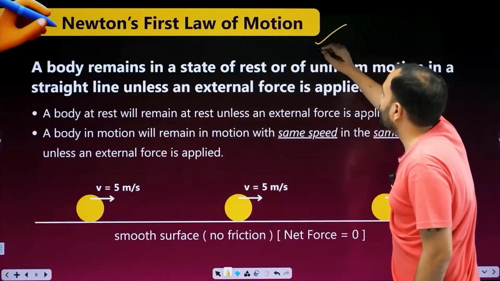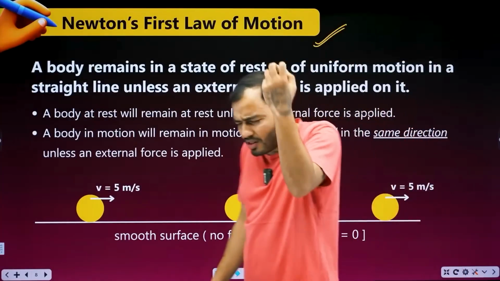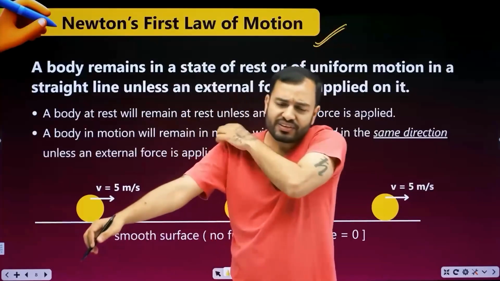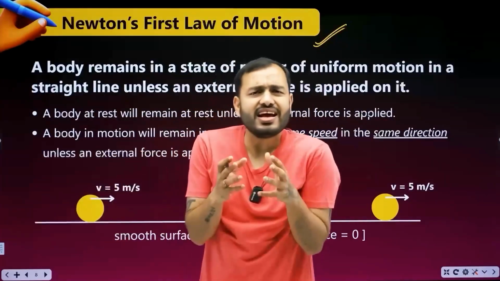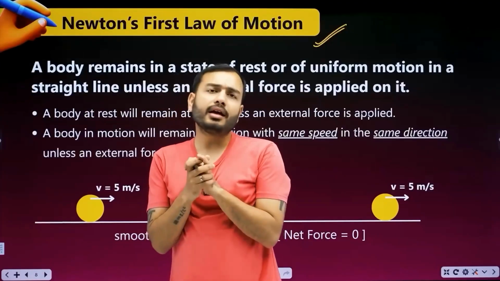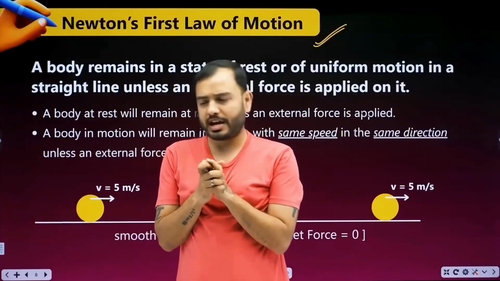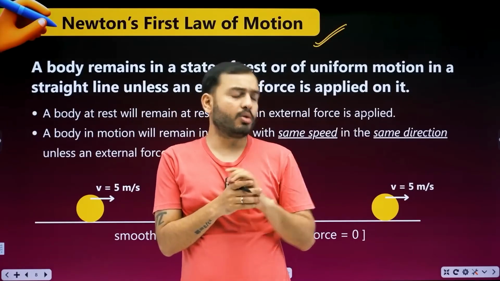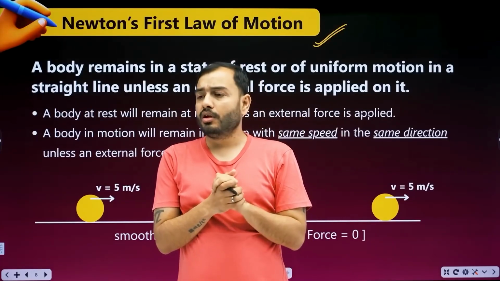Next is, beta, Newton's first law of motion. What does Newton's first law say? Newton, sir, read some rules and laws and is placing them in front of you. He is saying that an object which is at rest will remain at rest. An object which is in motion will remain in motion.